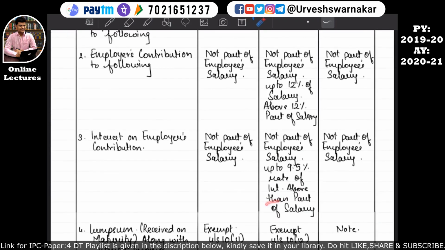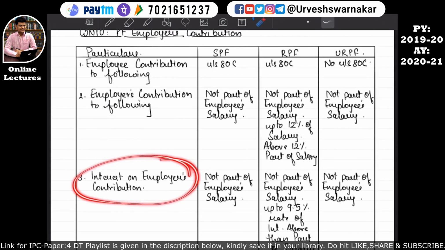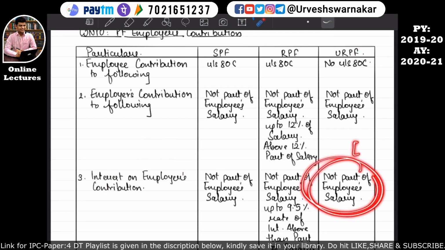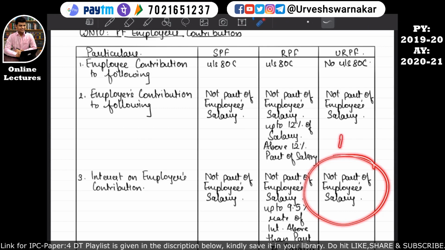Above that, it will form part of the salary. I hope this is quite clear. But if the interest income is earned by the employee on the employer's contribution, where the employer has made a contribution to an unrecognized provident fund, then whatever interest has been received by the employee will not form part of the employee's salary. I hope this is quite clear to you all.